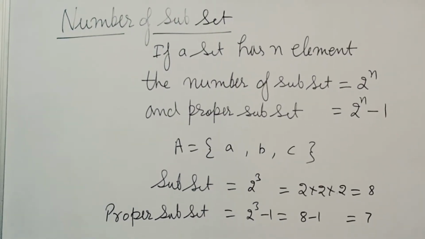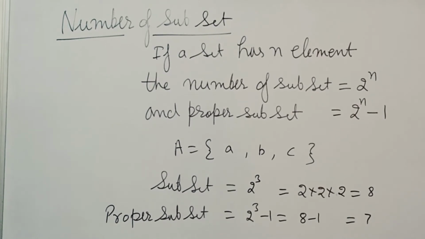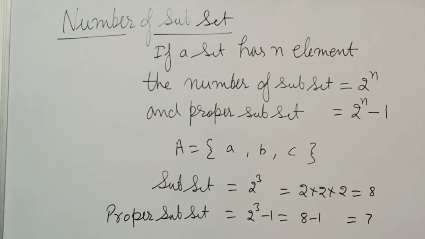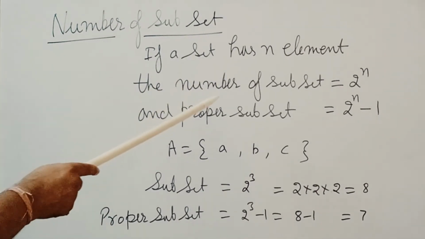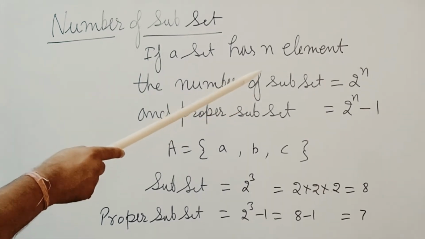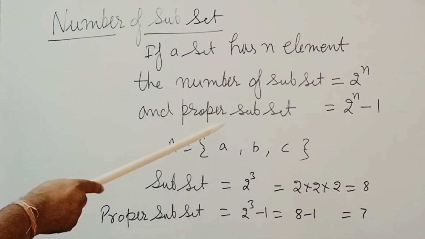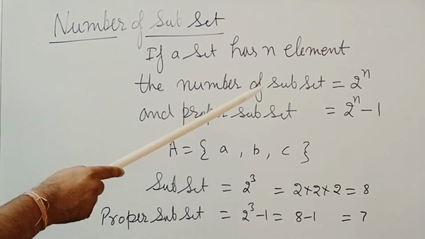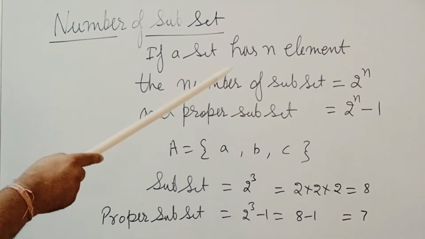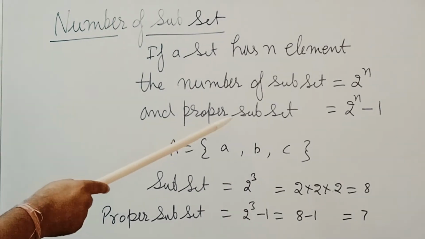Children, now we will study how to find out the number of subsets. Suppose we have a set having n elements. So the number of subsets will be 2 to the power n and the number of proper subsets will be 2 to the power n minus 1. With the help of these two formulae, we can find the number of subsets and the number of proper subsets.